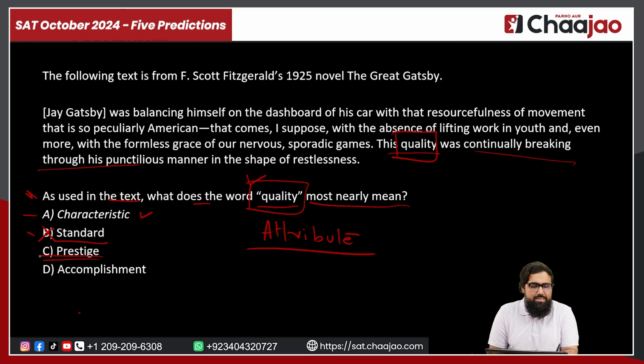Again, prestige is a similar thing to standard. It is what follows. It is not exactly a part of it, right? And if you look at option D, it says accomplishment. Again, accomplishment has nothing directly linked with quality or the word. So this won't be the answer as well. So the best answer over here has to be option A, characteristic, right?